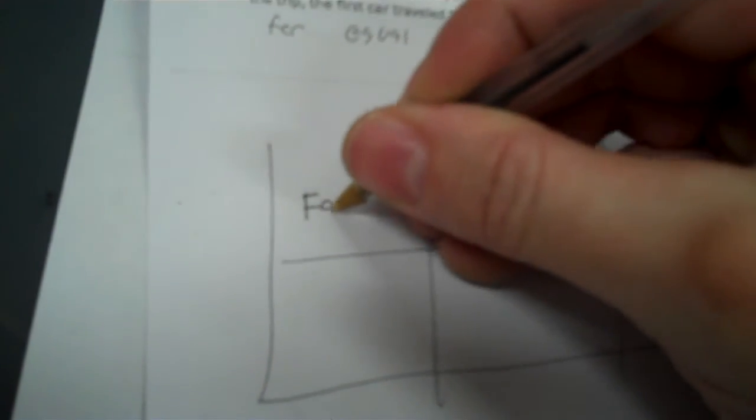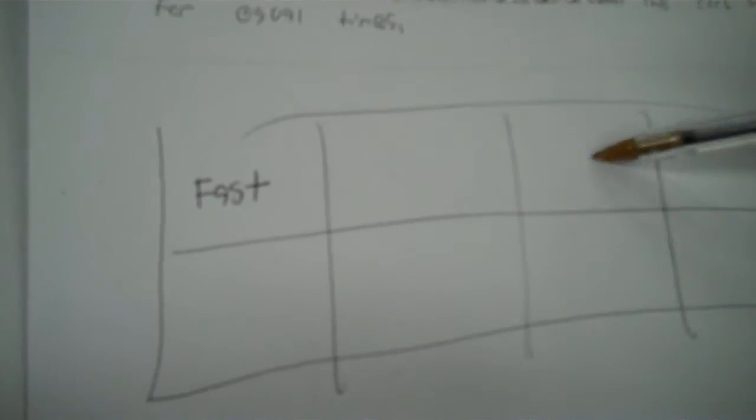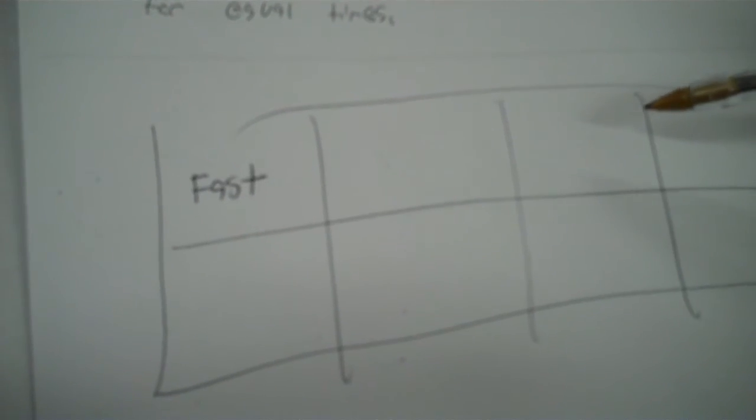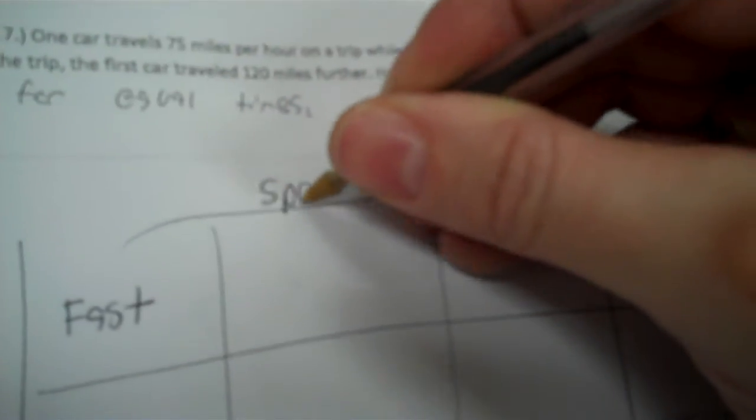I don't need the other two, because I have something I can put in to represent the speed with what they are. Distance I don't know, but I can at least represent it. Time I don't know anything about, so I have to go to my distance divided by speed. Fast, slow, you got speed, you got distance, and you got time.